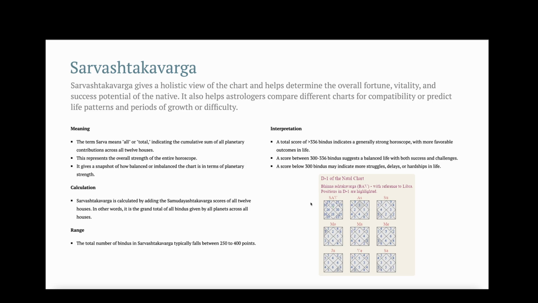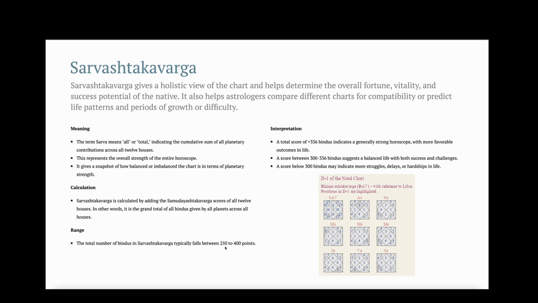The Sarva means all or total. So it is the total of all the Samudaya Ashtakavarga points of all the houses. Sarvashtakavarga is calculated by adding the Samudaya Ashtakavarga scores of all the 12 houses. In other words, it is the grand total of all the Bindus.